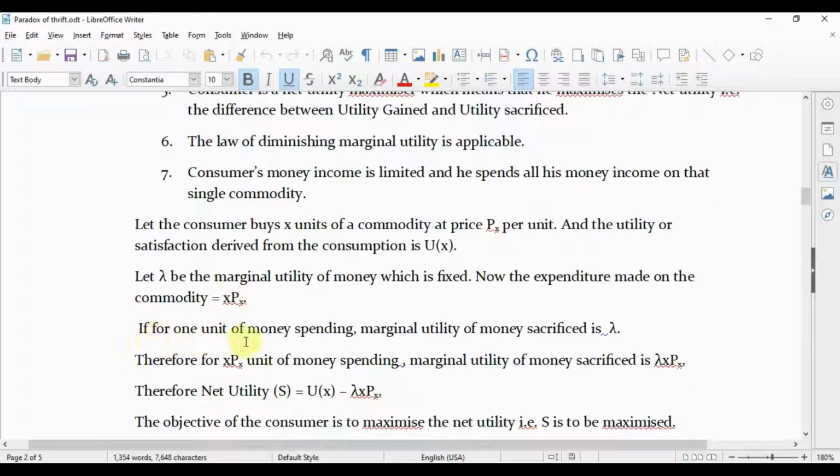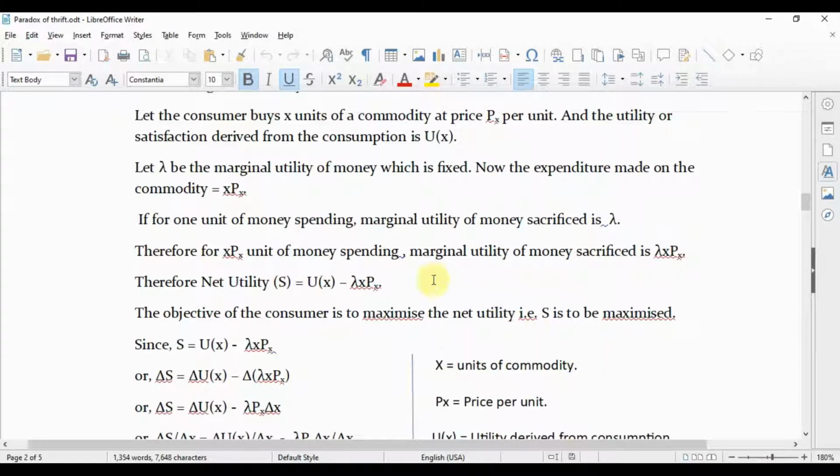Now if for 1 unit of money spending, the marginal utility of money sacrificed is lambda, therefore for X Px units of money spending, the utility sacrificed is lambda into X Px. So as the consumer is a net utility maximizer, net utility is defined as utility gained minus utility sacrificed.